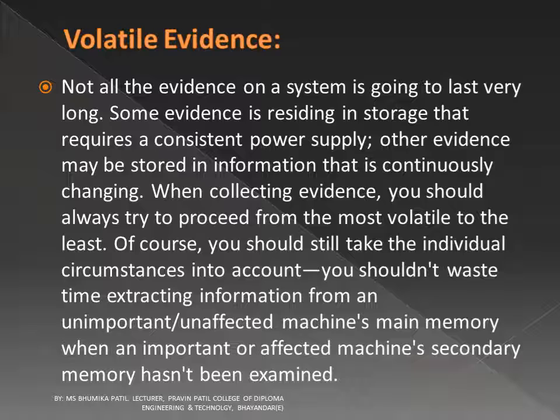Volatile evidence. Not all the evidence on the system is going to last very long. Some evidence resides in storage that requires a consistent power supply. Other evidence may be stored in information that is continuously changing. When collecting evidence, you should always try to proceed from the most volatile to the least. Of course, you should still take the individual circumstances into account. You should not waste time extracting information from an unimportant or unaffected machine's main memory when an important or affected machine's secondary memory has not been examined.